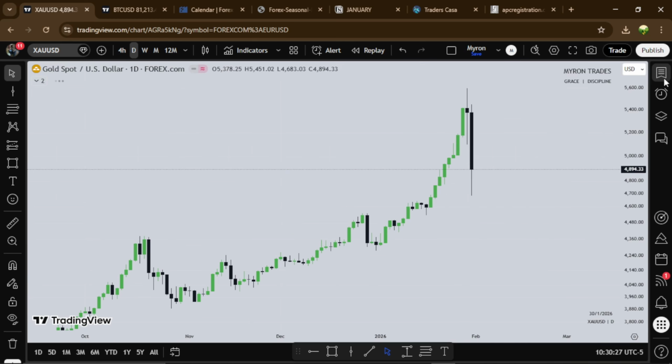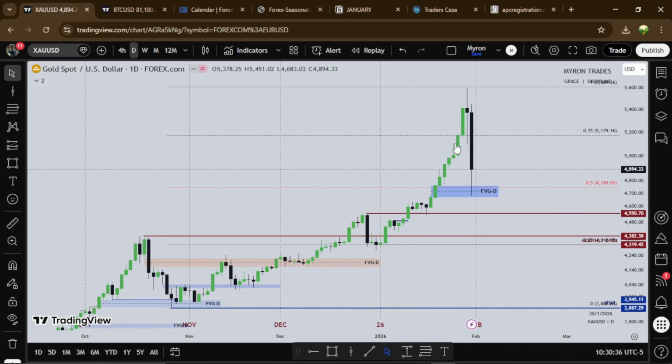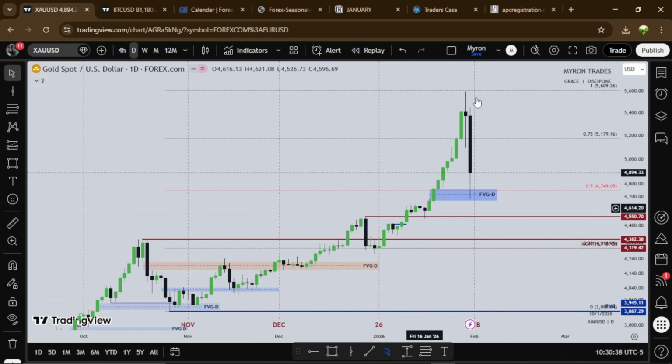So this is gold. Gold had a crazy day on Friday. Gold has been bullish for the past few months, even for the first month of the year, January, right? Gold has been really bullish. So we see gold open up on Monday being bullish, Tuesday continuation, Wednesday continuation, then Thursday plays this high, then we see Friday make a huge retracement.